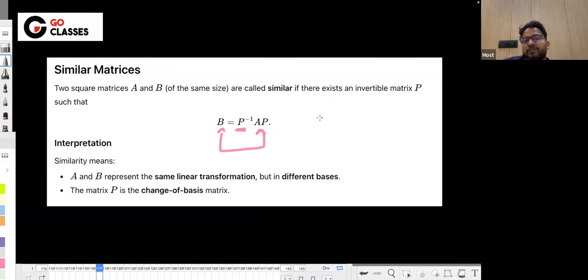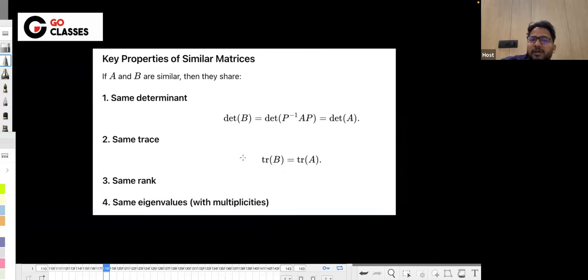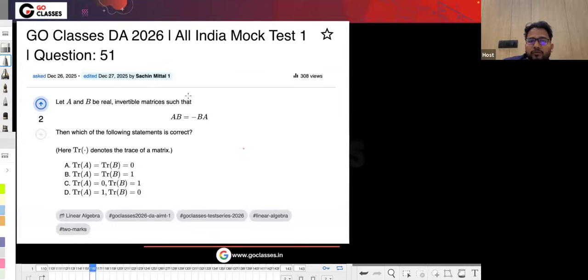This P is called the change of basis matrix, which is fine, but these similar matrices hold some properties, which are basically that they have the same determinant, same trace, same rank, same eigenvalues, and all. Now this question could be solved very easily if you know the similar matrices concept.